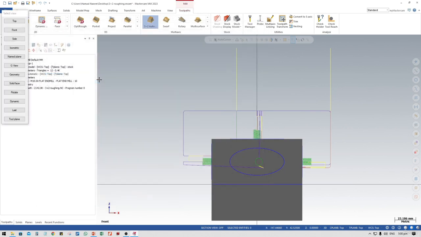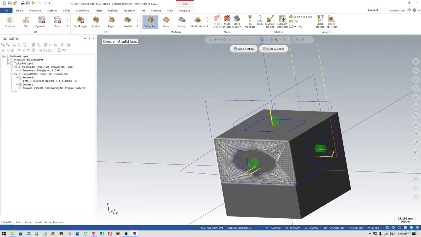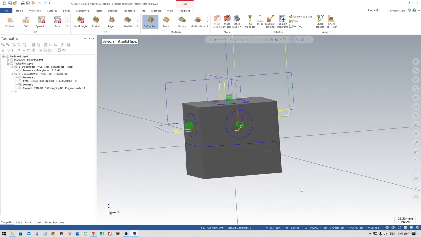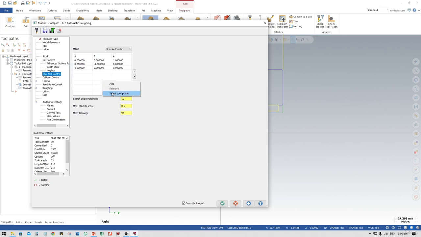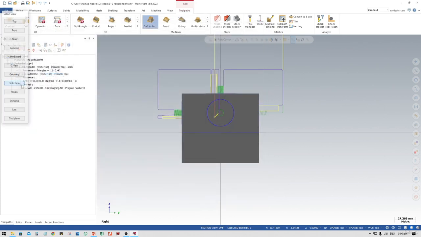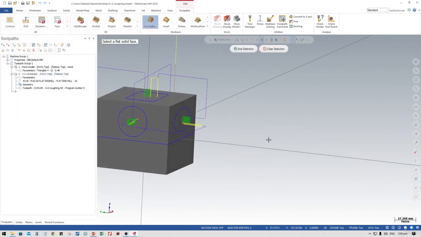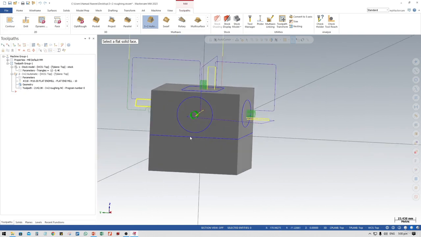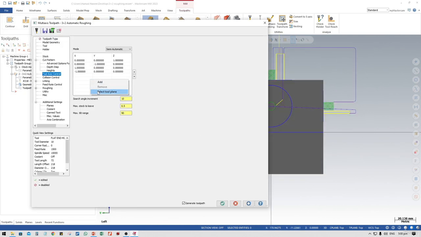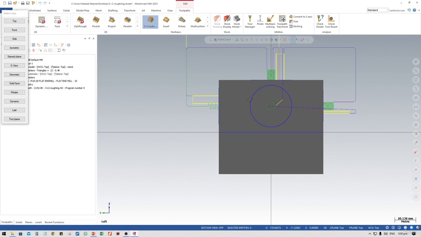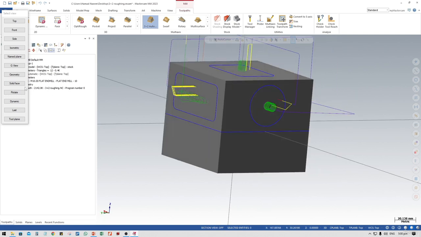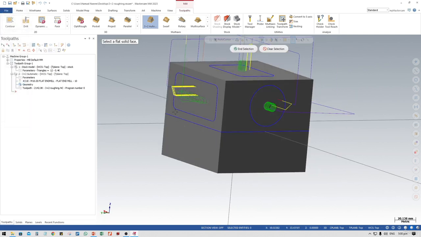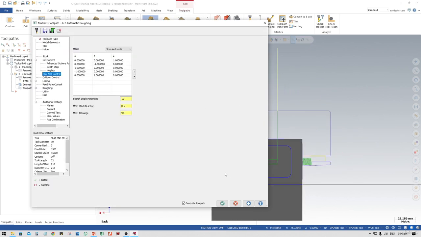Then go and select the solid face, and this face, okay. Go and the other face, this face, okay. And one more thing on the other side, this side, and this, okay.